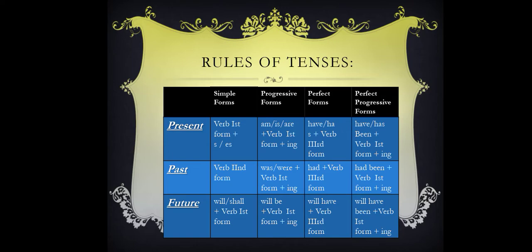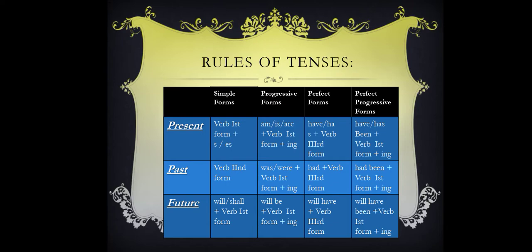Here with the help of this chart you can easily see the rules of the tenses. As I have already told you, we always learn our tenses in three types and four different kinds. So every type of tense we will read in four kinds of tenses. How we have to convert the sentence, with the help of which rule, to know about that we can read this chart properly. With the help of this chart we can easily